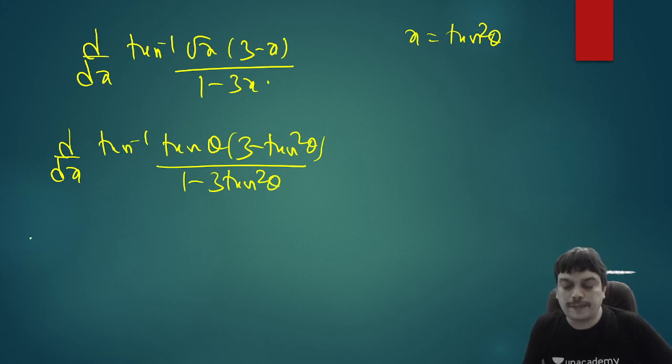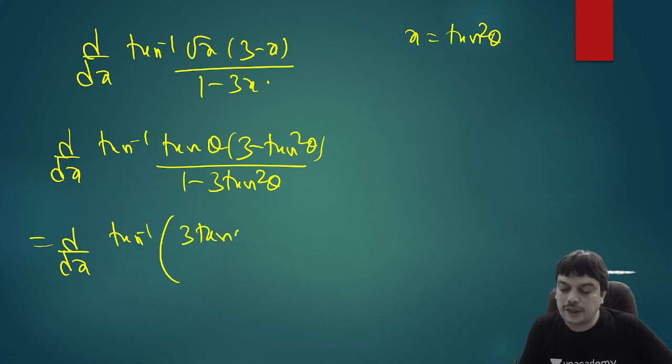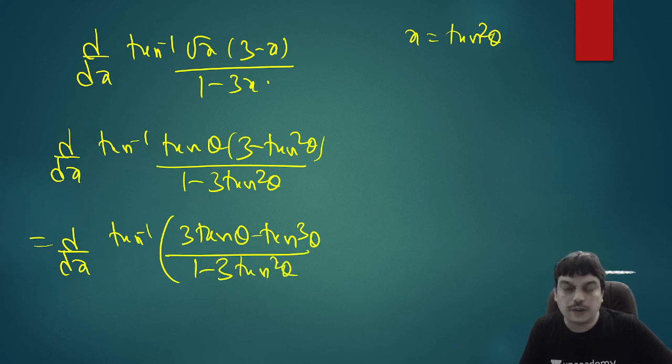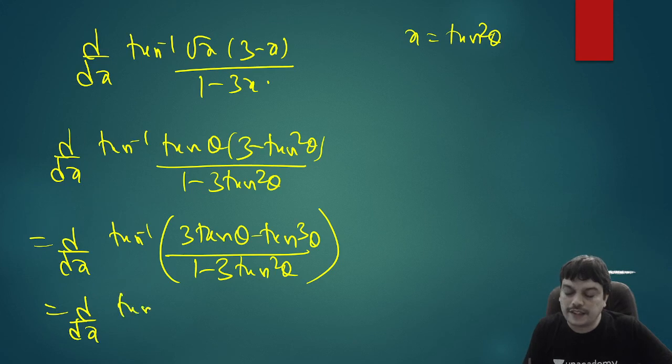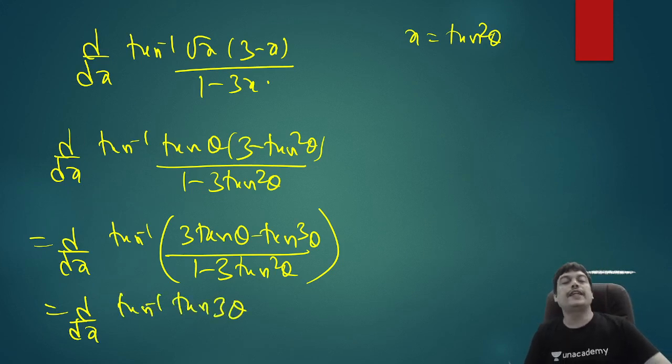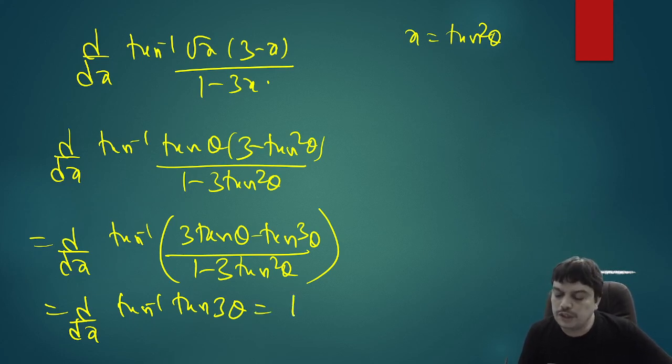That is also the same as d by dx of tan inverse of, if you bring the tan function inside, 3 tan theta minus tan cube divided by 1 minus 3 tan square theta. And this is actually the formula of tan 3 theta. So you can write this as d by dx of tan inverse of tan 3 theta. Usually to cancel tan inverse and tan, some interval must be specified. If they don't give it, you can take it for granted and cancel it. Then you have d by dx of 3 theta. But what is the variable here? x. So change theta into x.